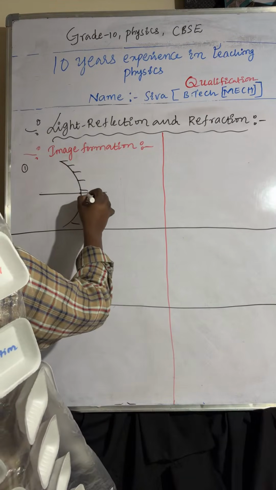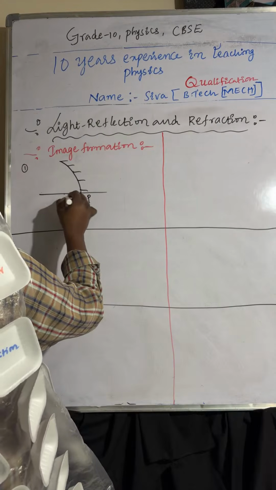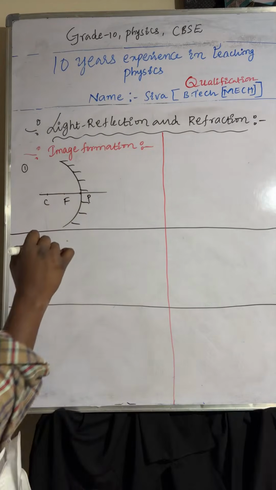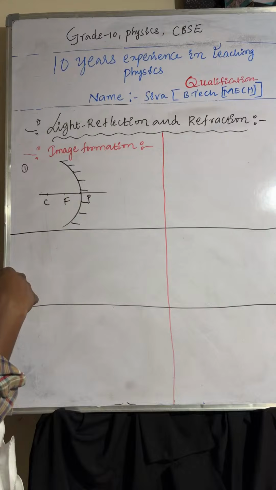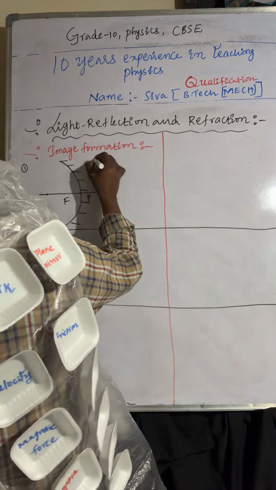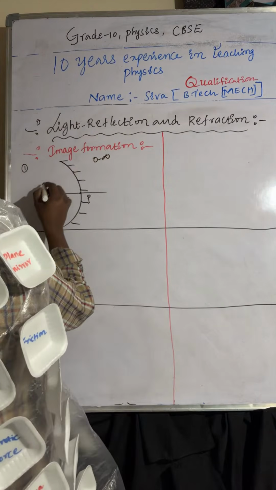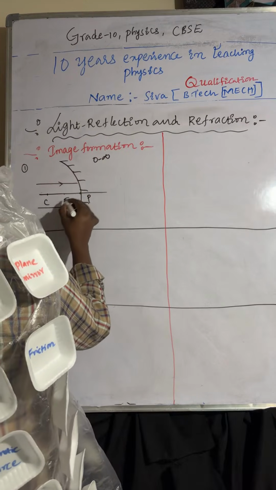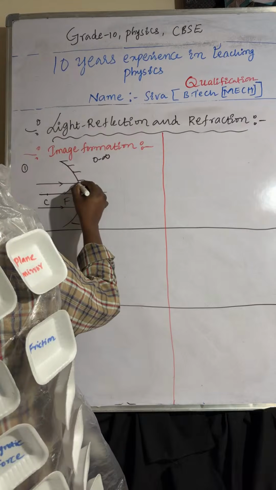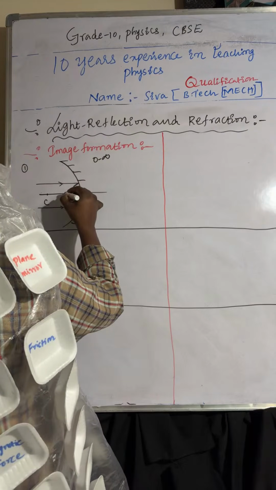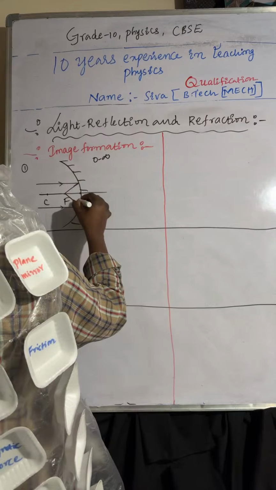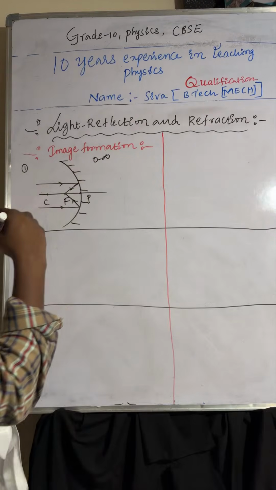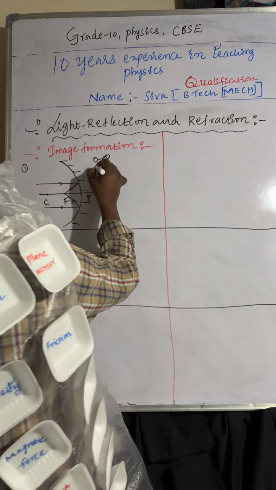So pole, focus, center of curvature. Object is placed at infinity. One light ray I am taking like this. Another light ray I am taking like this. After reflection, the light rays will meet here. So object is at infinity, image is forming at focus.